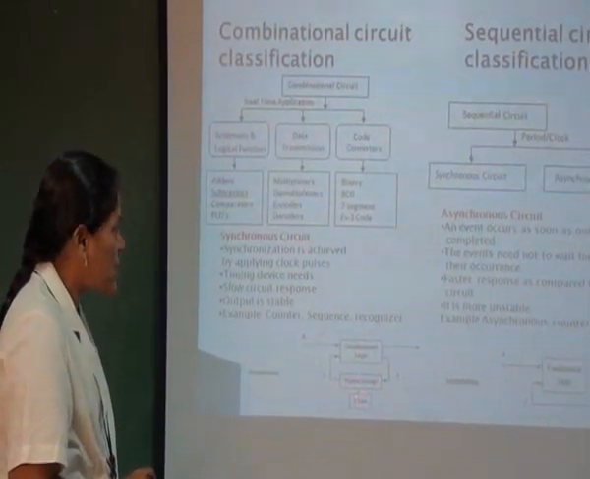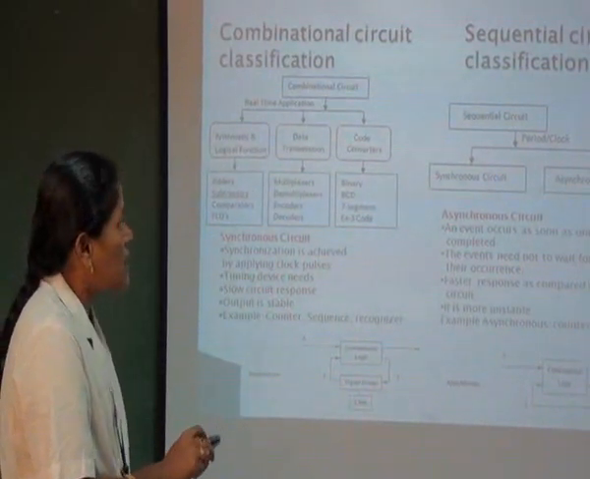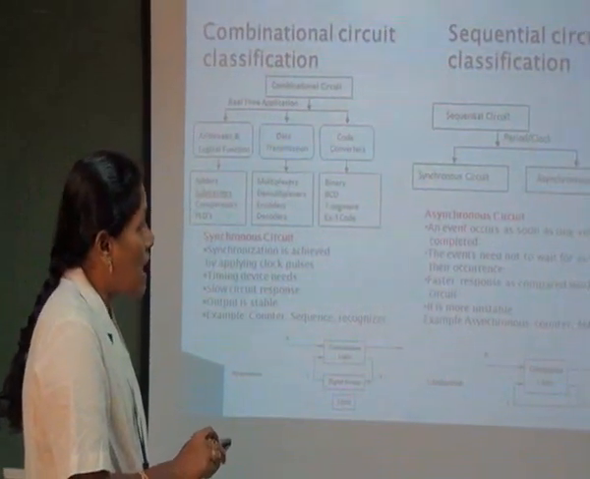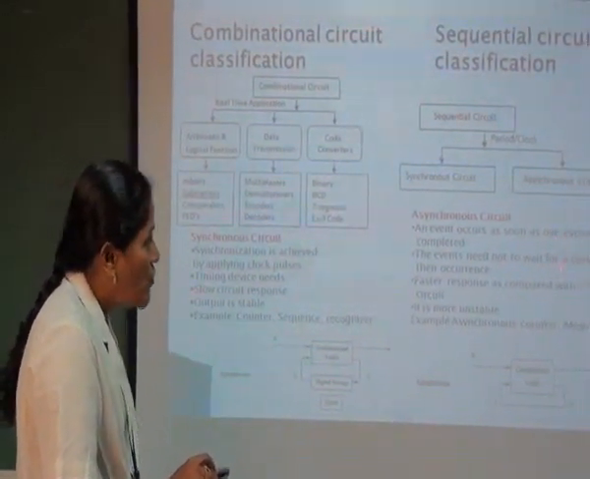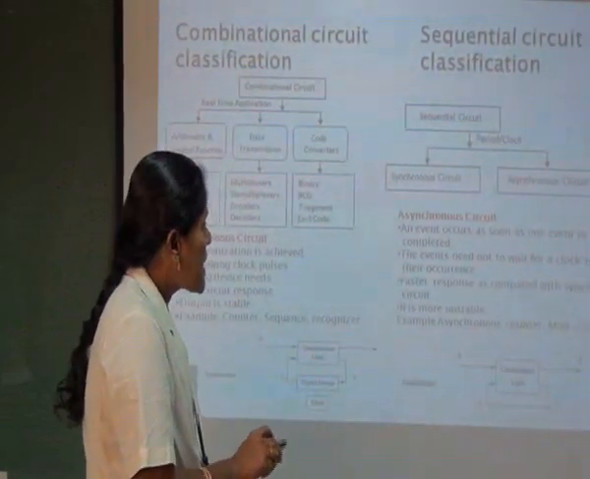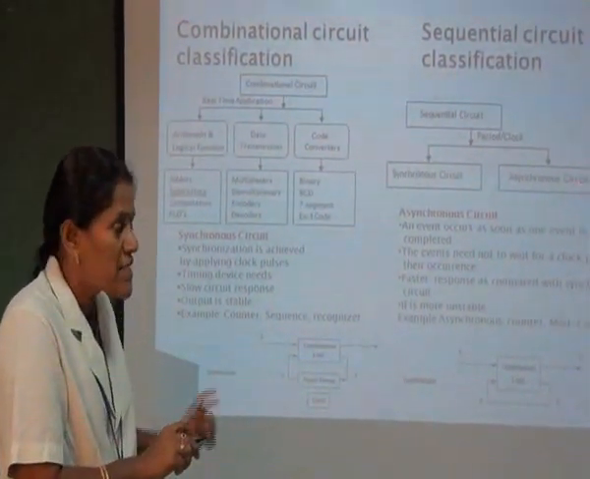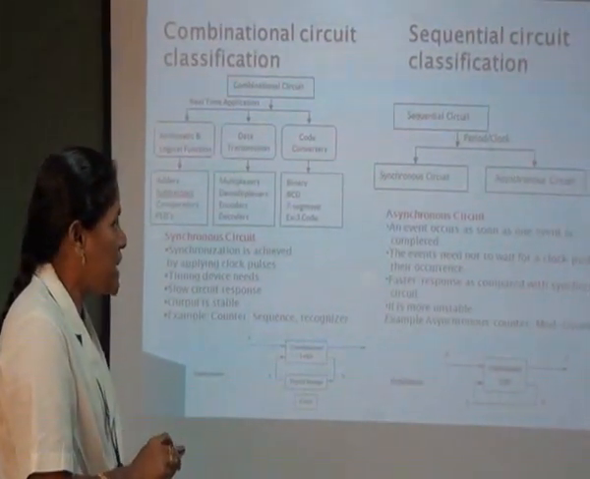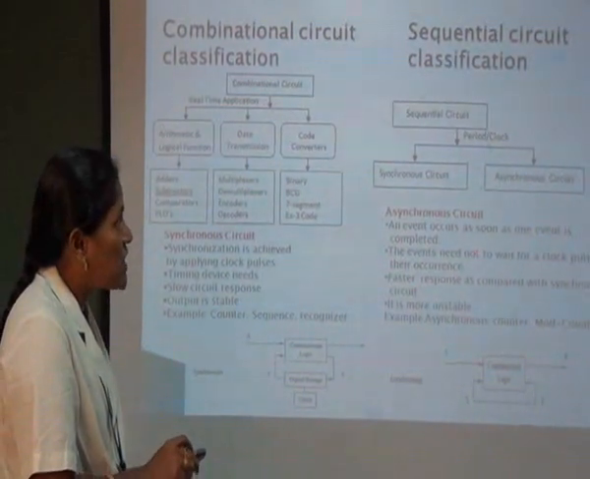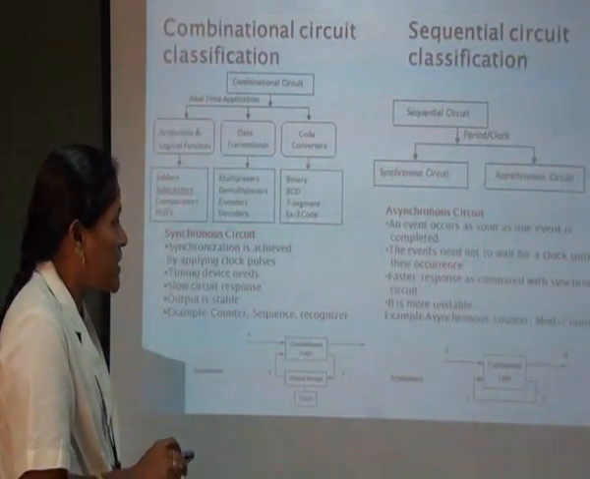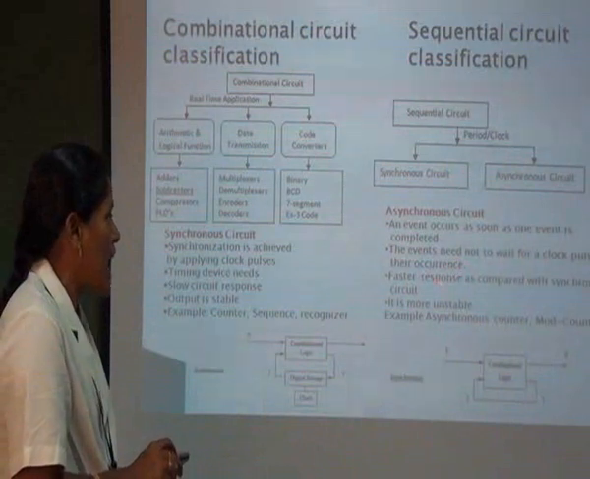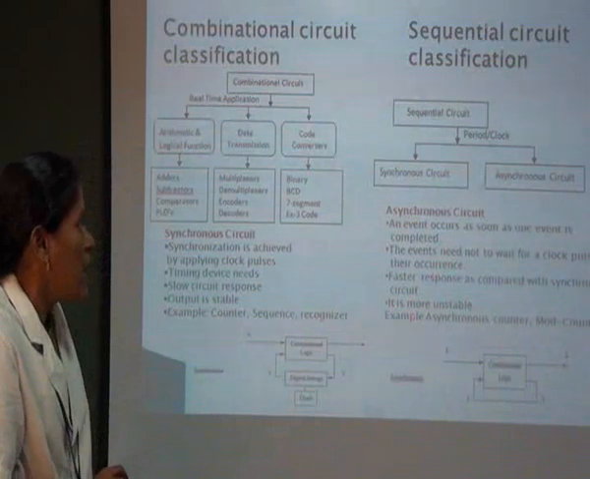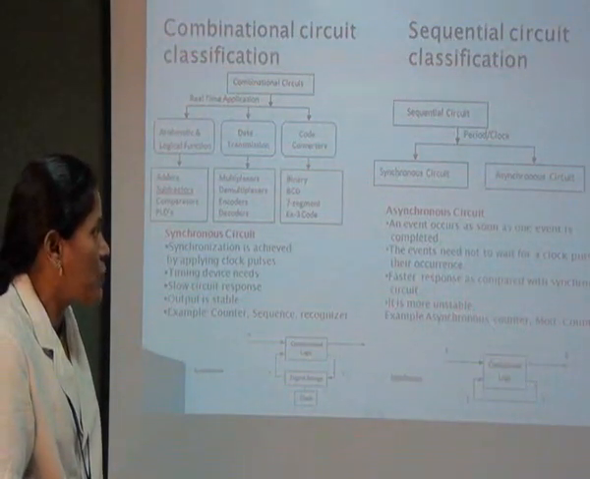Addition of a clock is needed in the synchronous unit. Now the definition of the asynchronous circuit: an event occurs as soon as one cycle is completed. So I met with a single person, and he says it is possible or not. So I received the answers immediately. The event need not wait for the clock pulses for its occurrence. Fast response as compared with the synchronous circuits. It's more unstable. Examples are asynchronous counters and mode counters.